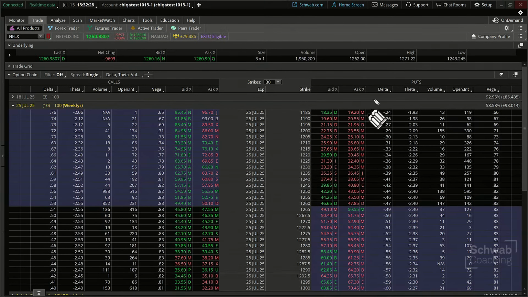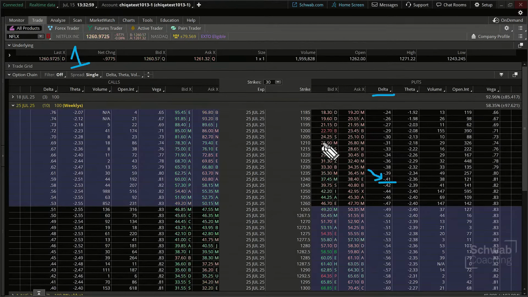The delta is measured based upon a $1 increase in the underlying stock. If that goes up $1, then the option would move by the amount of the delta. You can see over here that might be a 0.41 or lower as we go down through here. You can see how that could move. If this were to jump up 20 points, that's a pretty big impact. On the downside, that's a minus delta that could also impact it, right?